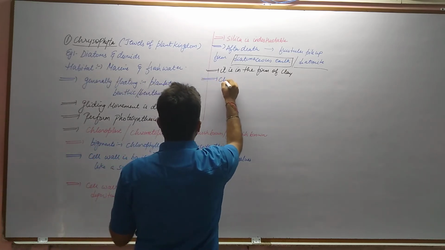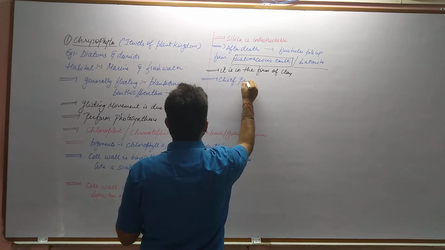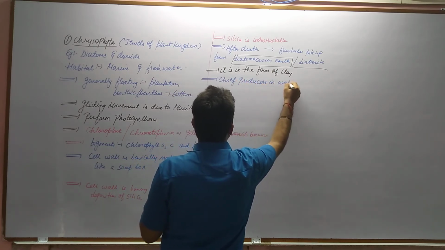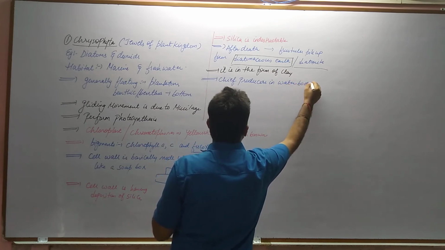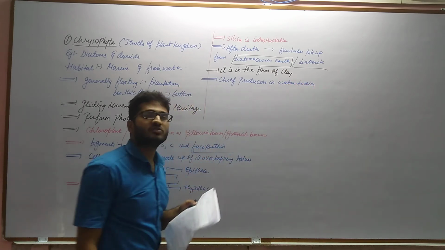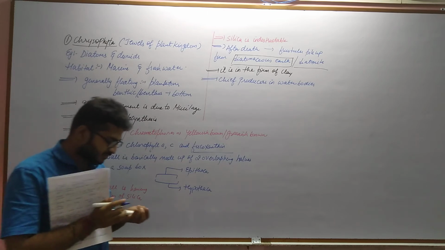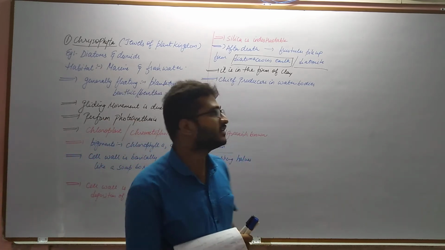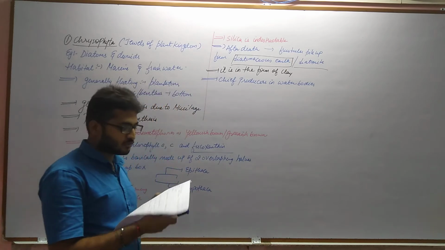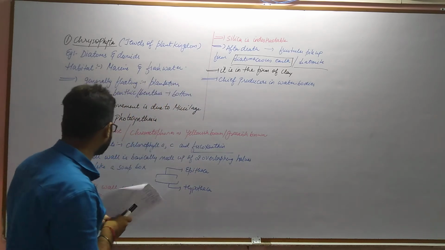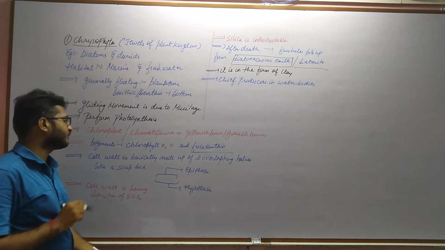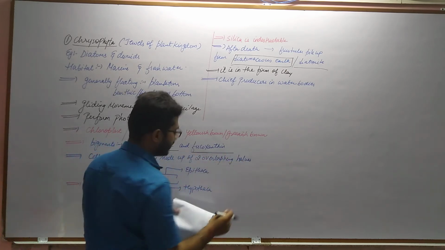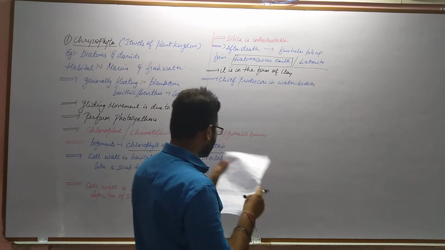So they are chief producers in water bodies. Now what is the meaning of chief producers in water bodies? Chief producer means they can prepare their own food and for others also, right? That means they are able to perform photosynthesis, and it is because of the pigments, that is chlorophyll a, c as well as fucoxanthin.